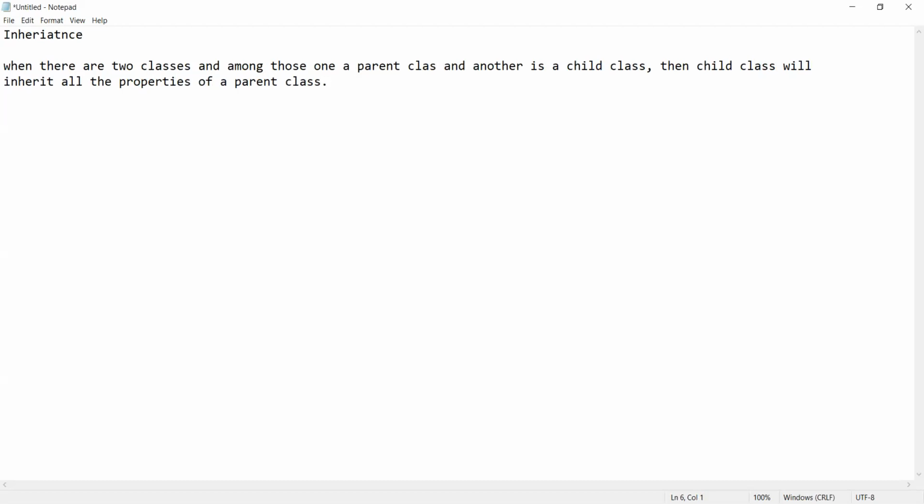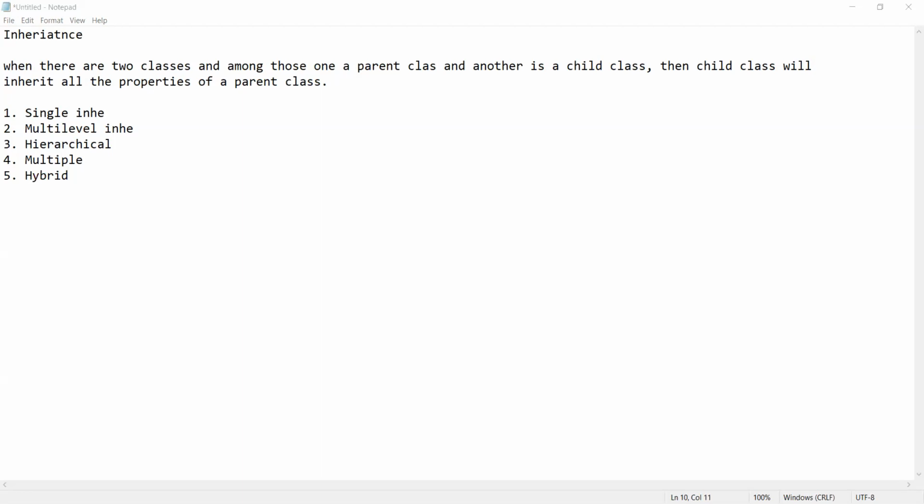Now, in object-oriented languages, there are 5 types of inheritance that we can implement. The first kind is called single inheritance. Then another type is called multi-level inheritance. Then the third type is called hierarchical inheritance. The fourth type is called multiple inheritance. And the fifth type is called hybrid inheritance. Right. So first of all, we'll see single inheritance.